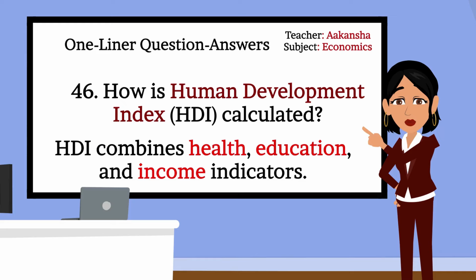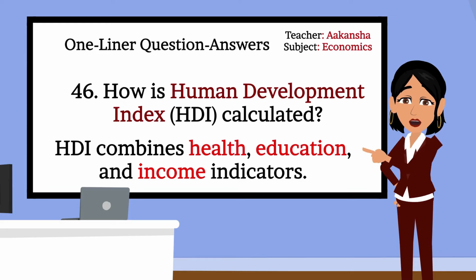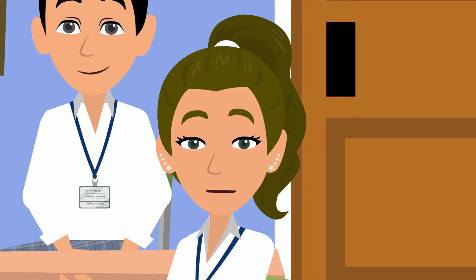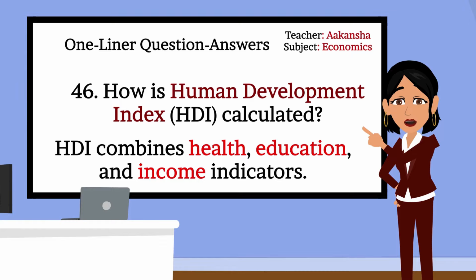That's correct. HDI combines health, education, and income indicators. Can you give an example? A country with good healthcare, education, and income will have a higher HDI, showing better development. Very good, Rashi. Well explained. Let's move to next question.